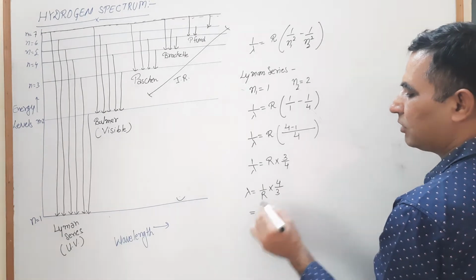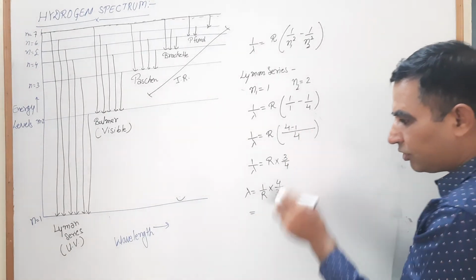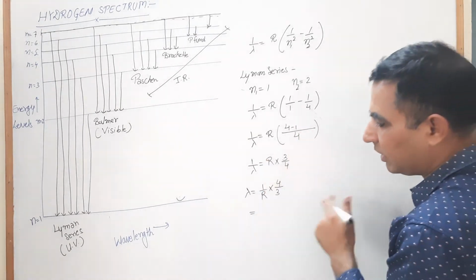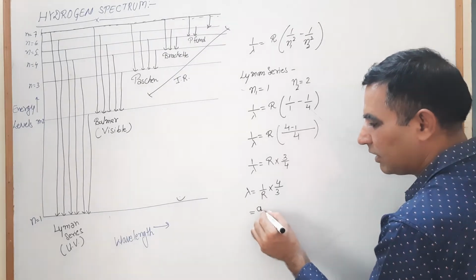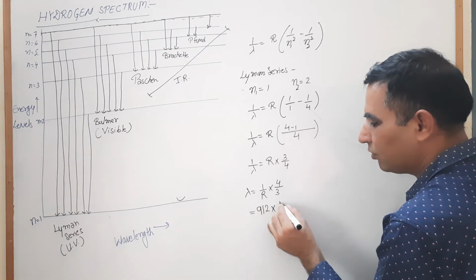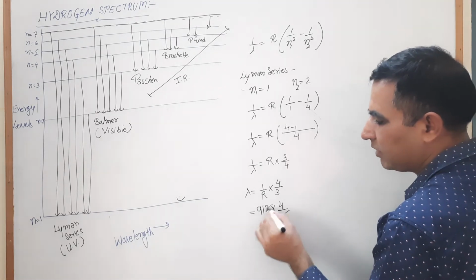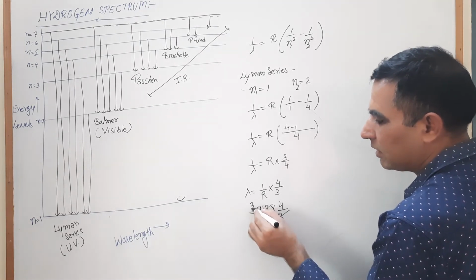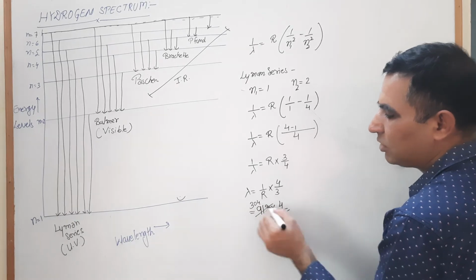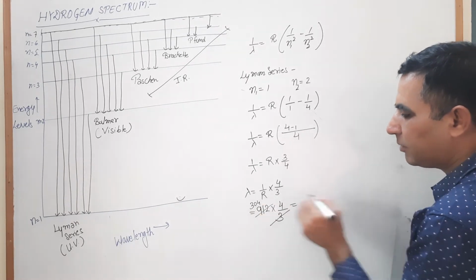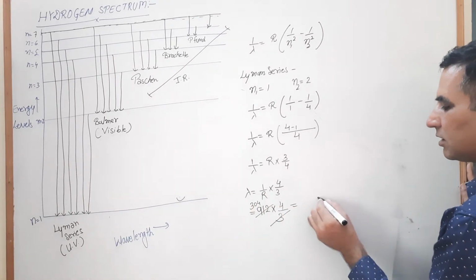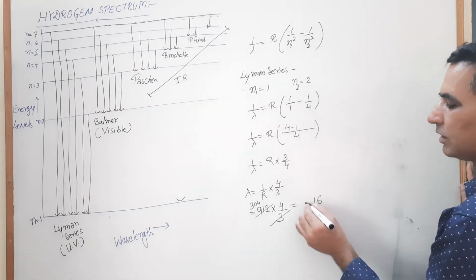In the previous video I told you that you should remember the value of 1 upon R. The value of 1 upon R is 912 into 4 by 3. Now cancel this 912 by 3. 3 3s are 9 and 3 4s are 12, 304 multiplied by 4. 4 4s are 16 and 4 3s are 12.